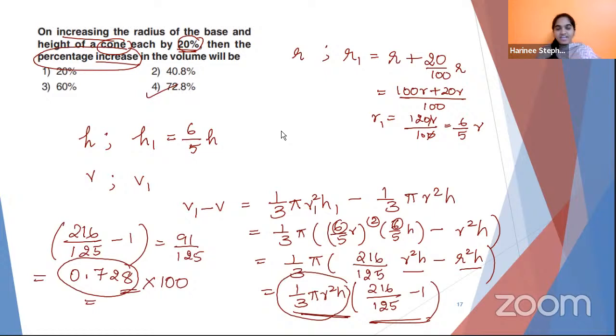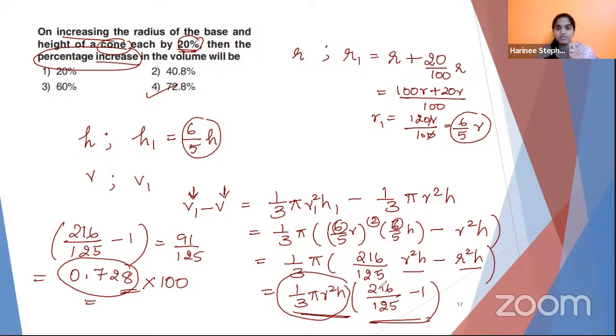72.8%. Again, I'm repeating, we are taking the original radius and original height as R and H, and we are increasing it by 20% of itself. So for example, R1 is R plus 20/100 of R. When you simplify, we get 6/5 R, and similarly 6/5 H. And we are supposed to find percentage increase, which means new volume minus original volume, through which we are getting the numerical value as 0.728.